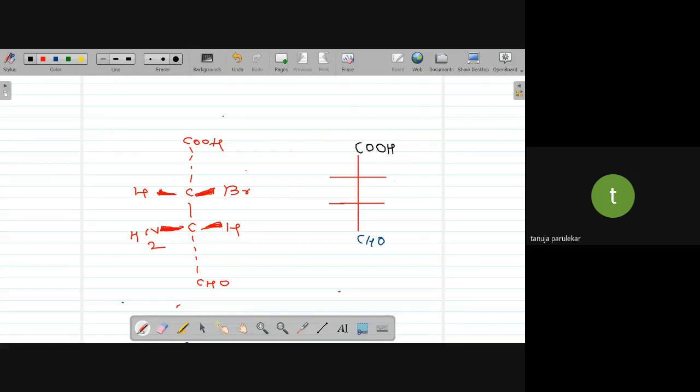Okay, fine. Next was Br, so I'm putting Br, then you have H, then you have NH2. Now look at this, why I'm writing like this. Technically you should be showing it like this, where carbon is attached to nitrogen. This is what it is. And these intersection lines, the cross, this is your carbon, this is another carbon, which is the chiral carbon atom. Have you understood it?